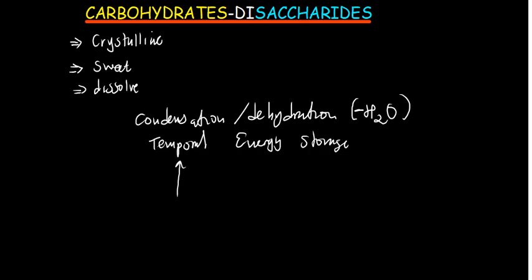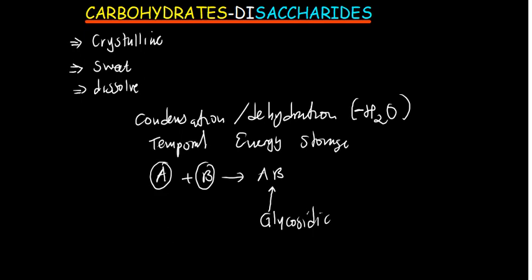Now, remember we are saying disaccharides are formed from two monosaccharides. So if you have a monosaccharide A, you mix it with a monosaccharide B, you are going to form a disaccharide AB. And the bond that holds these two monosaccharides is called a glycosidic bond.